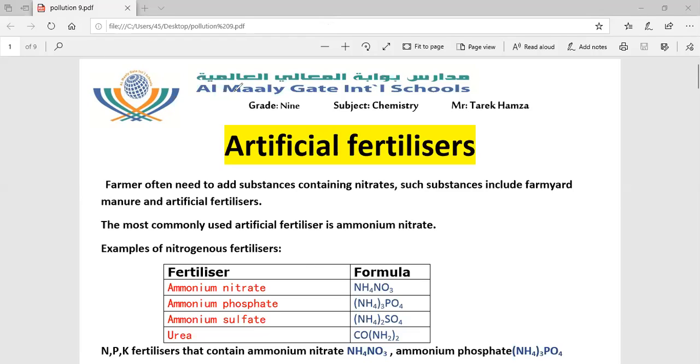Look at this table. There are many artificial fertilizers. The main component is ammonium nitrate, its formula NH4NO3. Ammonium phosphate, (NH4)3PO4. Ammonium sulfate, (NH4)2SO4. Urea, CO(NH2)2.